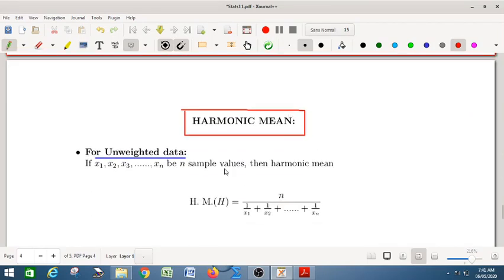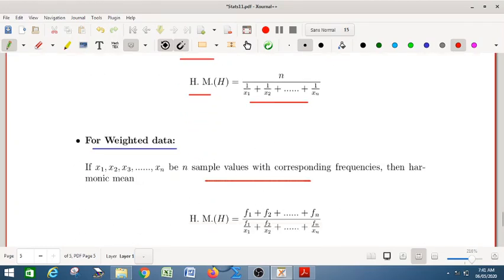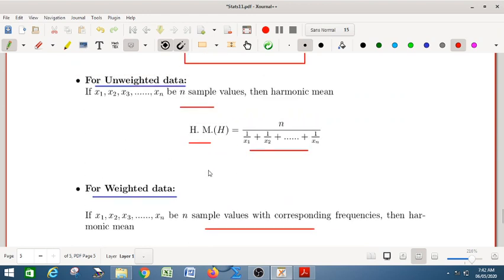And in case of harmonic mean, for simple values, the harmonic mean is given by n divided by the sum of the reciprocals of the values. Okay, this is how you will calculate the harmonic mean. For weighted data, if frequencies are involved, then in that case f1 plus f2 plus ... fn, divided by f1 by x1, f2 by x2, etc., fn by xn. So this is how you will calculate the harmonic mean for weighted measure. In this way we have discussed how to calculate the arithmetic mean, geometric mean and harmonic mean.